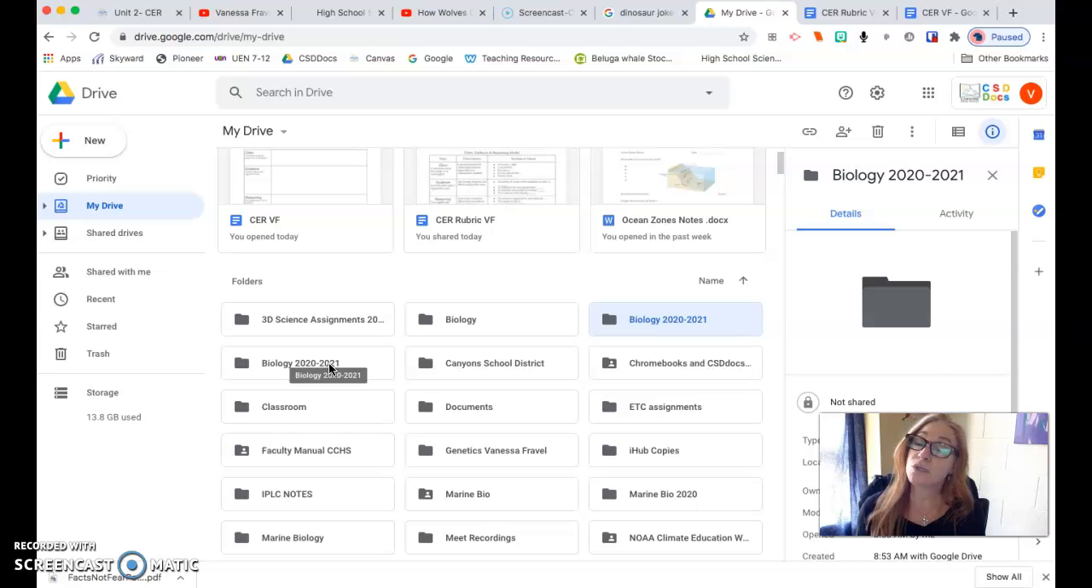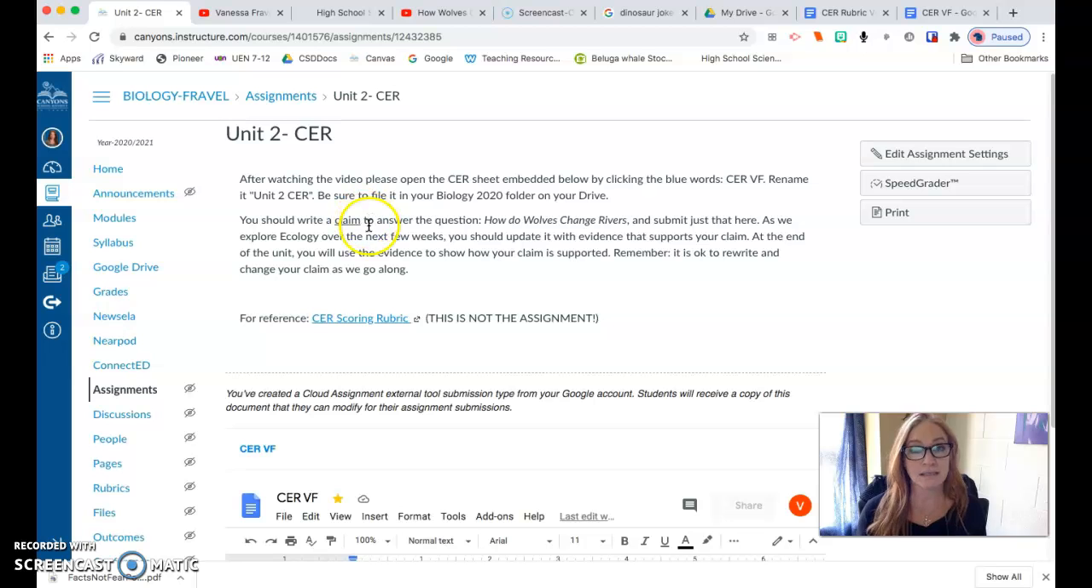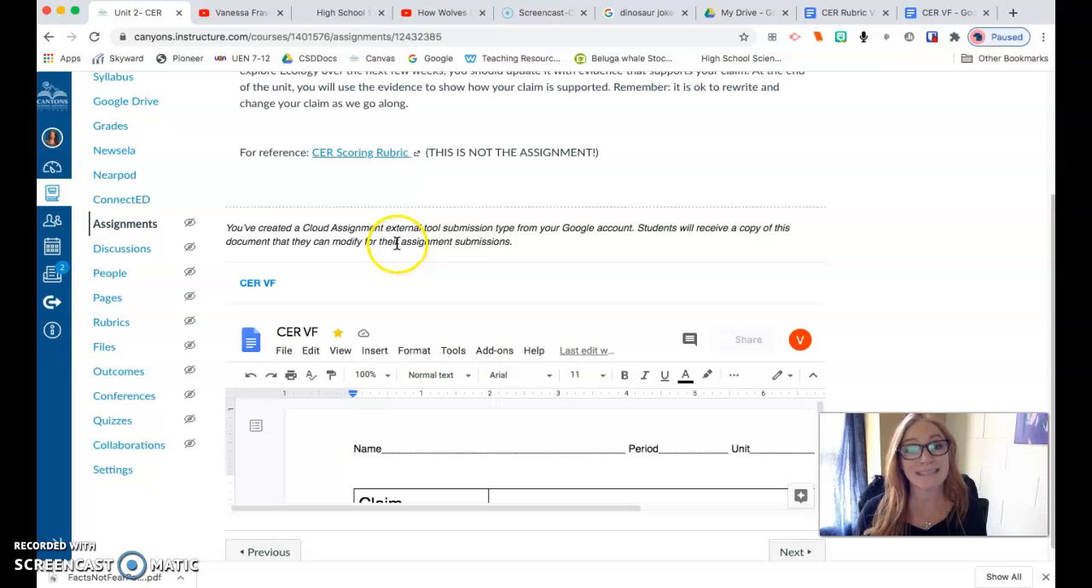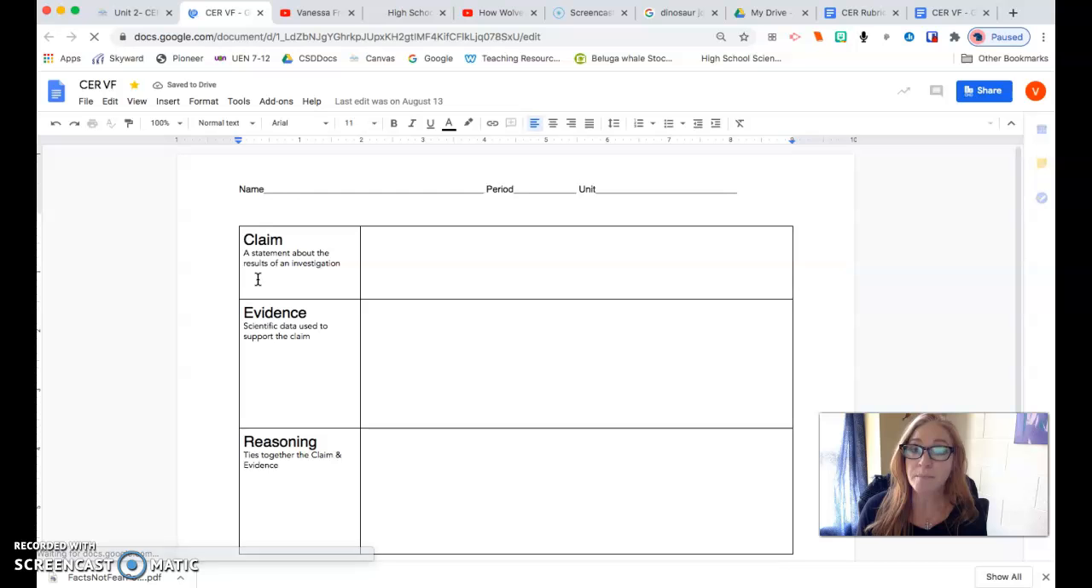So here's how I would like you to use it as we go forward. You should be moving and saving and creating anything for biology in that biology folder. So here's how you'll do it if I give you a Canvas assignment. There's two ways. One, if there's a Canvas assignment that looks like this, so this is going to be next week's. So for your CERs, when I assign your CER, you should come here. It'll be an embedded document. Any embedded document that you see, click on the blue link. That's going to open a copy for you, your own copy in your drive.